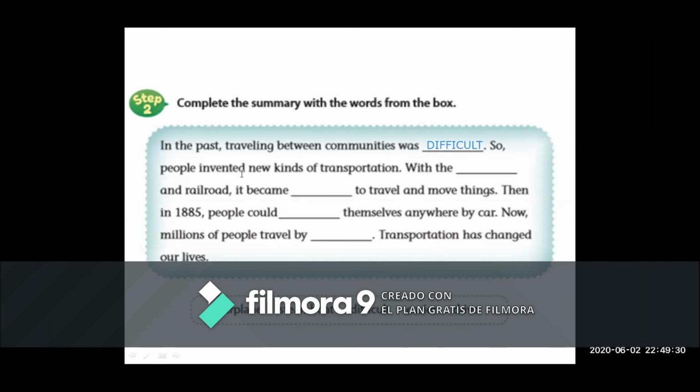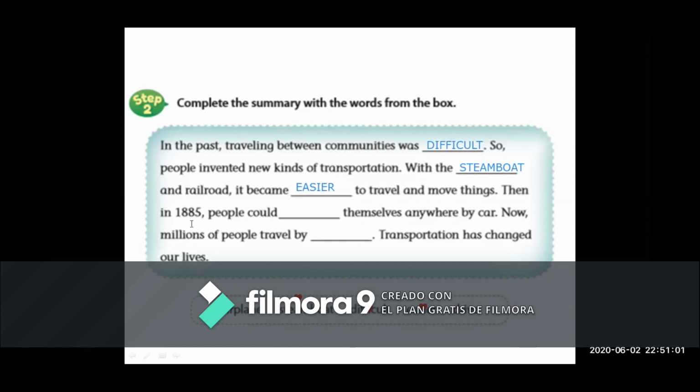So, people invented new kinds of transportation with the steamboat, yes. Okay, let's continue. And it became easier, excellent. So let's write easier. Okie dokie. It became easier to travel and move things.